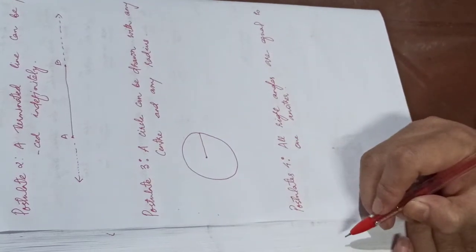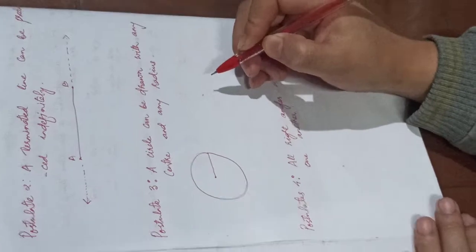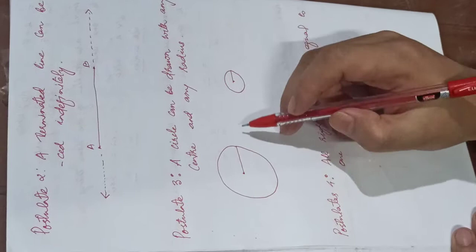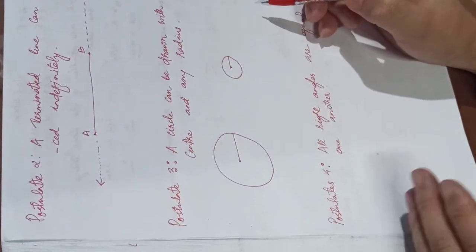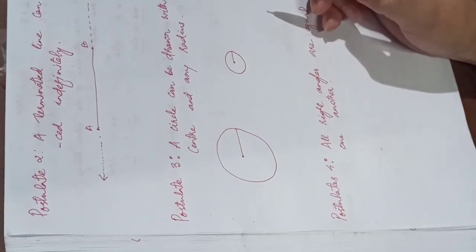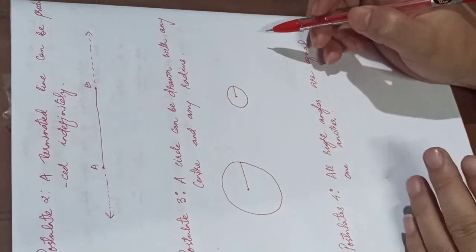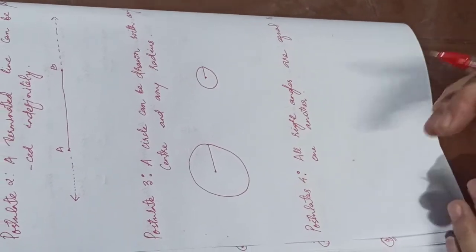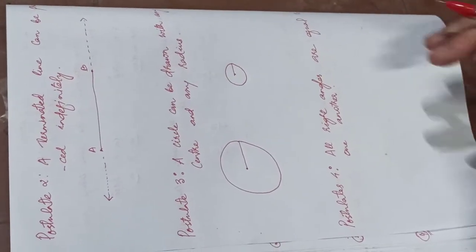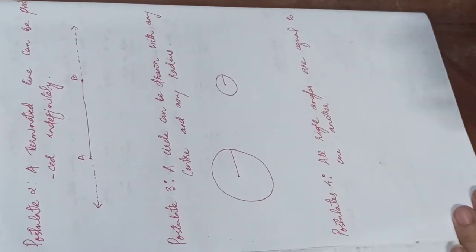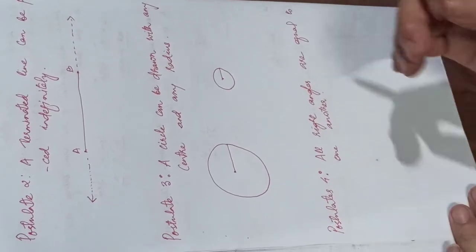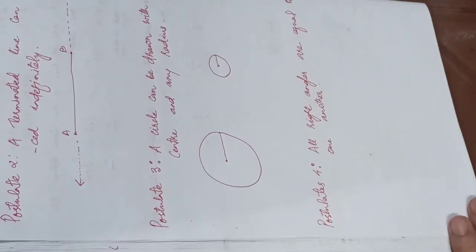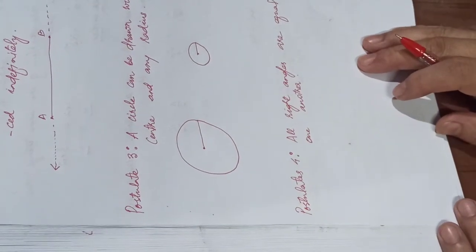Now you can even take this as a center and this as radius, and you can still draw a circle. That means to draw a circle, you can take any center and any radius. There are no specifications like you have to take this much or that much, until and unless you are given a specific radius to draw. But even if you are given a radius, the center can be taken from any point. This is what the third postulate of Euclid is all about.